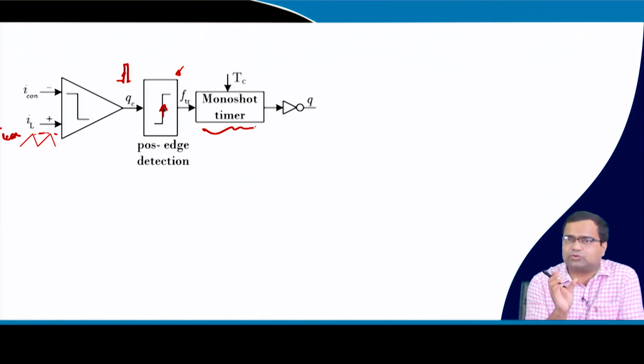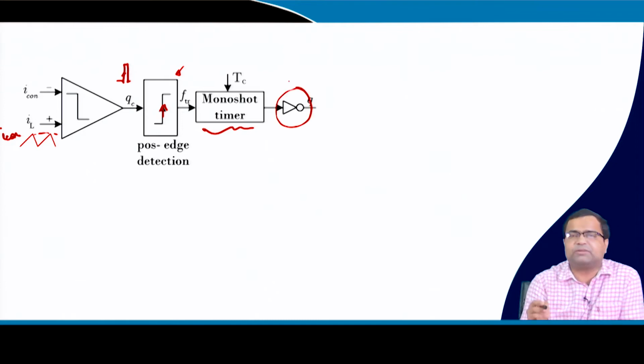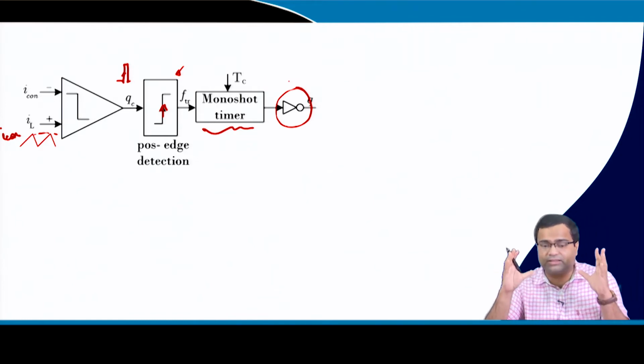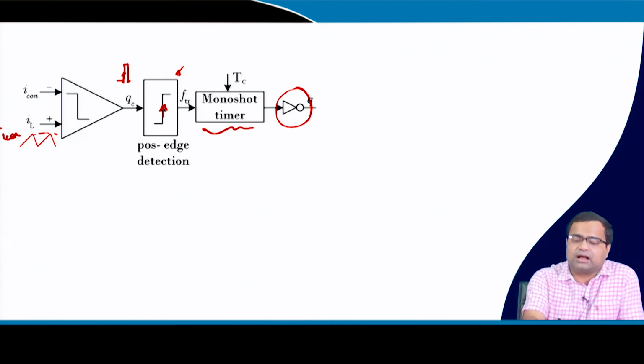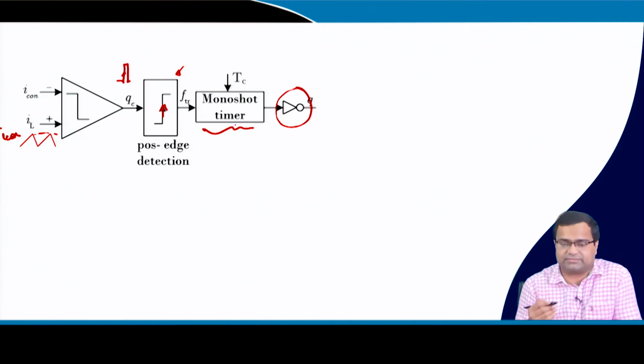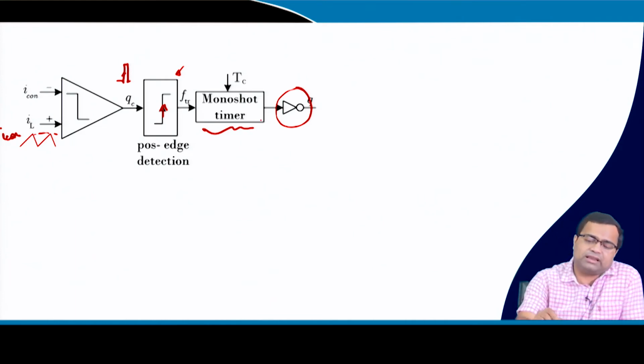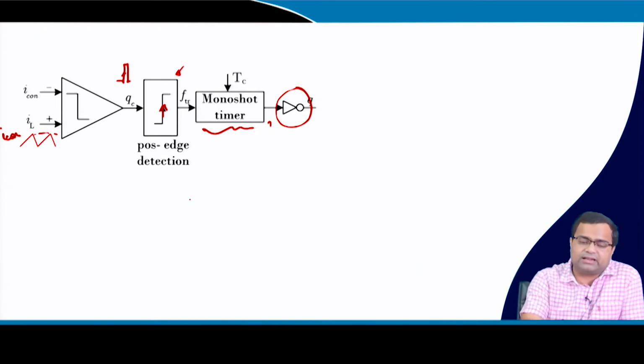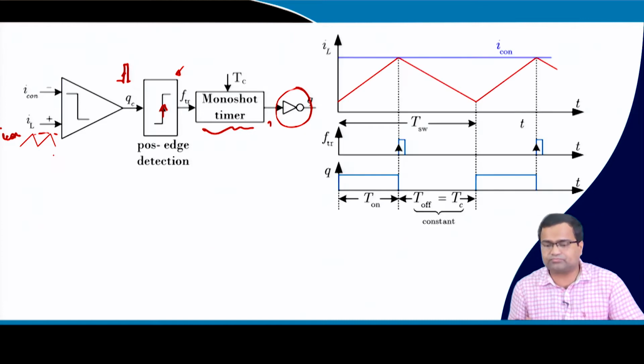As long as the monoshot timer is on, the output is off, that means you have inverted the logic, because you have to turn off the switch, and this switch remains turned off as long as the monoshot timer is activated. When the monoshot timer turns off, that means finishes its counting, then we again turn on the switch. So, that is the logic.